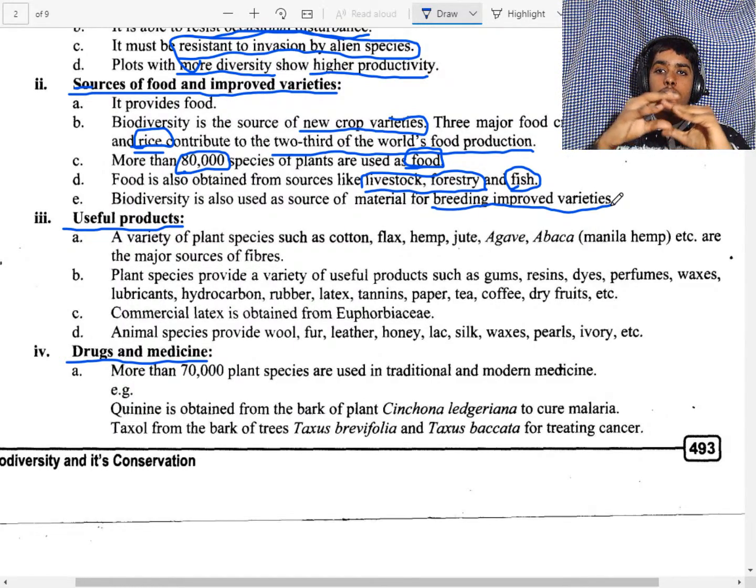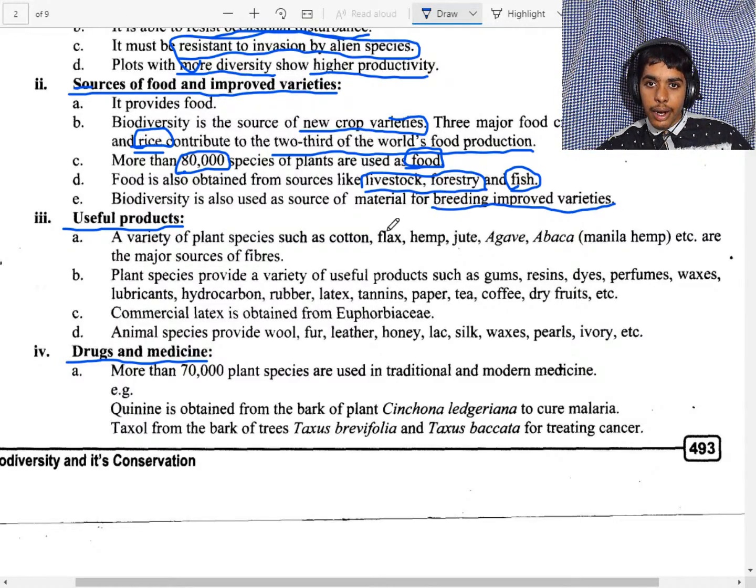So we can cross these and develop a new species, a new breed. This has more quality and quantity and is able to defend against disease. Okay, this is the case.